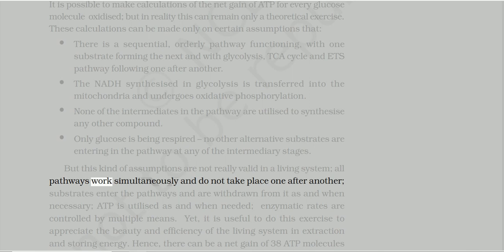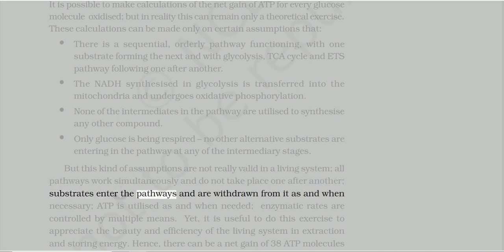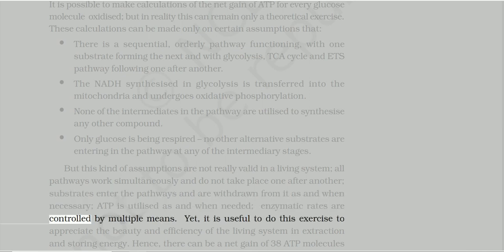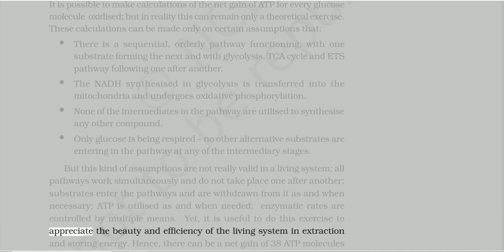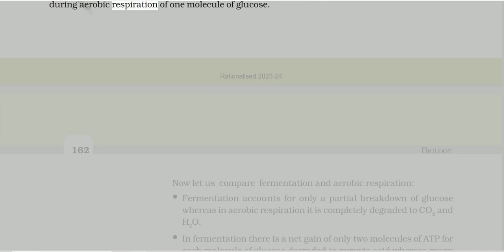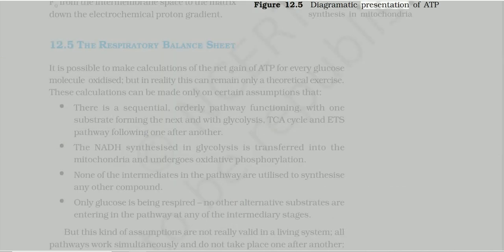All pathways work simultaneously and do not take place one after another. Substrates enter the pathways and are withdrawn from it as and when necessary. ATP is utilized as and when needed. Enzymatic rates are controlled by multiple means. Yet, it is useful to do this exercise to appreciate the beauty and efficiency of the living system in extracting and storing energy. Hence, there can be a net gain of 38 ATP molecules during aerobic respiration of 1 molecule of glucose. Figure 12.5 Diagrammatic presentation of ATP synthesis in mitochondria.